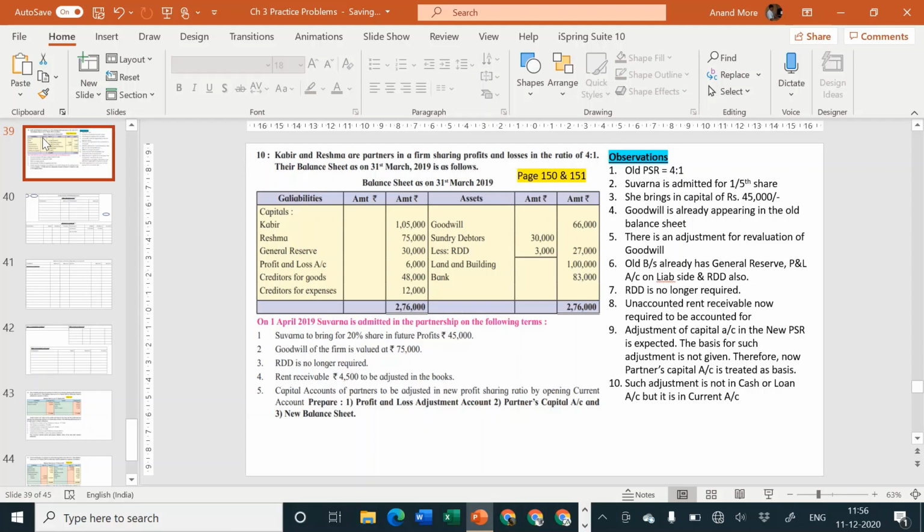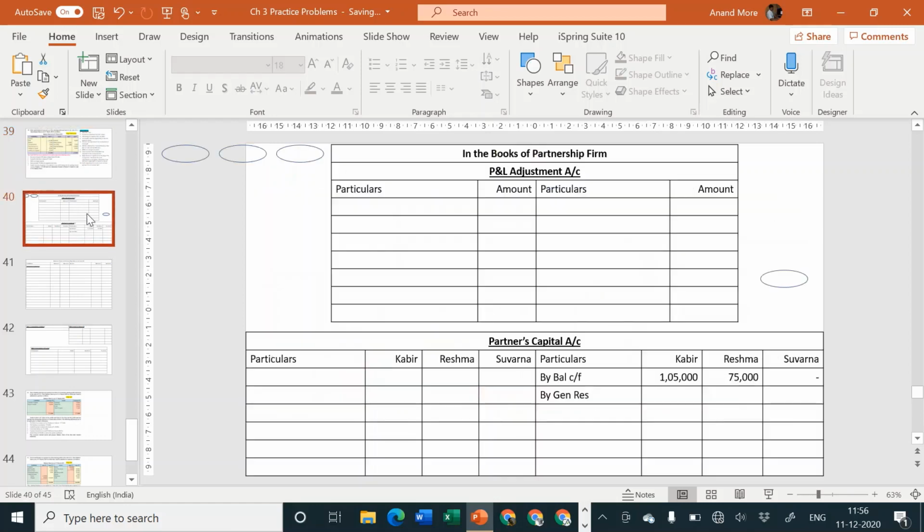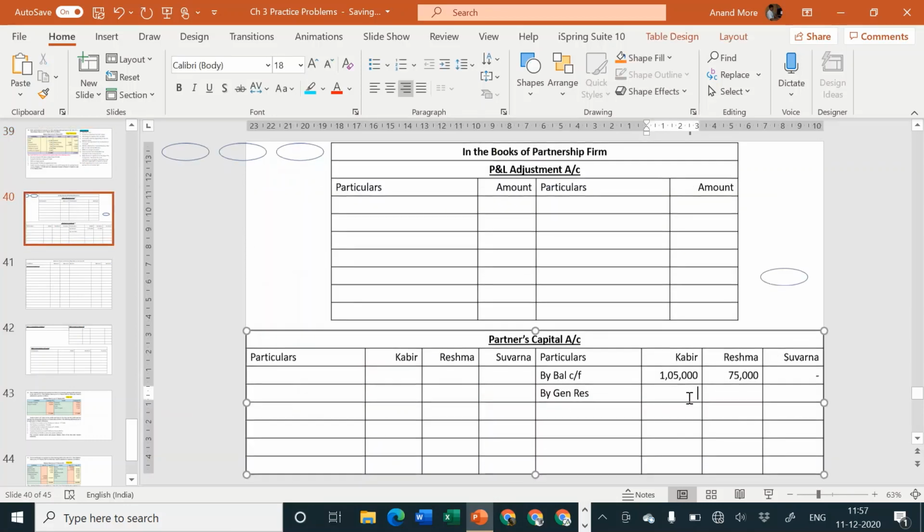So 30,000 divided by 5 is 6,000, into 4, that is 24,000. So 24,000 for Kabir, 6,000 for Reshma, and nothing for Suvarna.